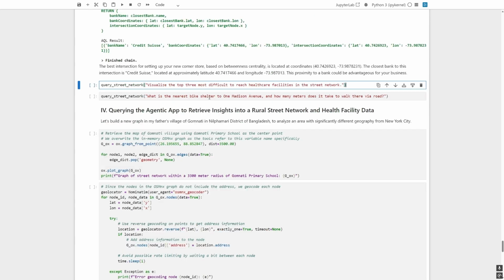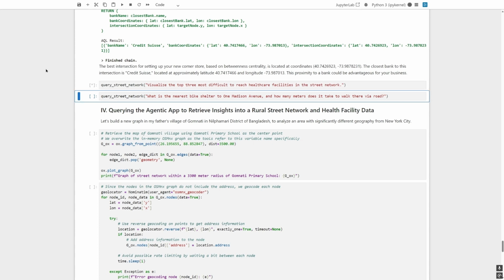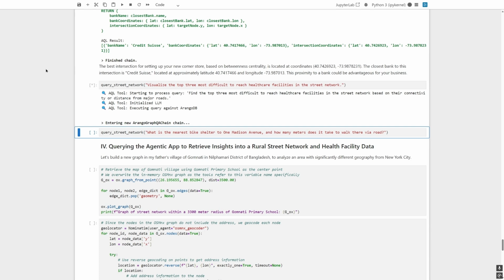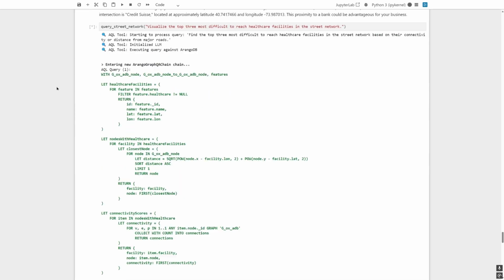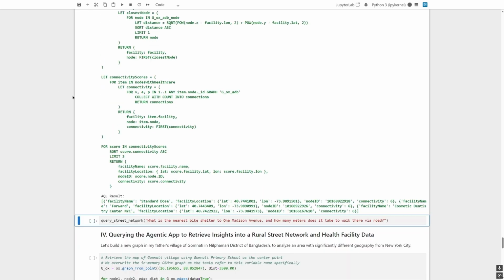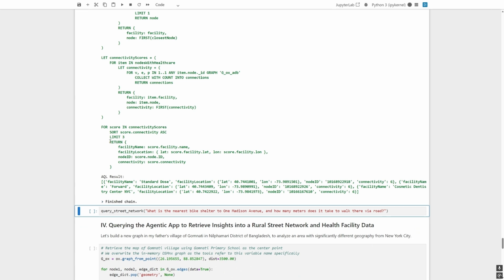The next query, visualize the top 3 most difficult to reach healthcare facilities in the street network. Let's run the cell. AQL interprets this query, and it identifies the top 3 most difficult to reach facilities. Passes it to the visualization tool.